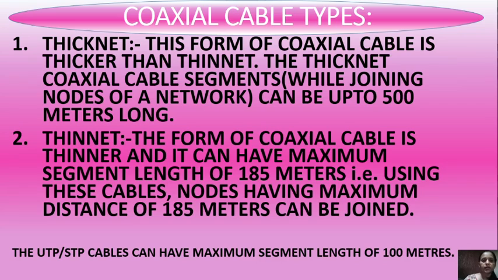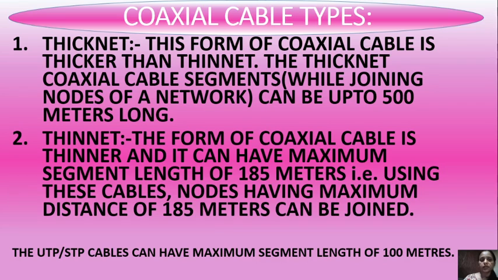First is thicknet. This form of coaxial cable is thicker than thinnet, as we have seen in the images on the previous slide. The thicknet coaxial cable segments, while joining nodes of a network, can be up to 500 meters long.